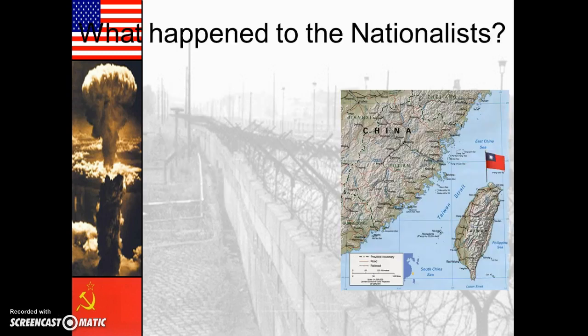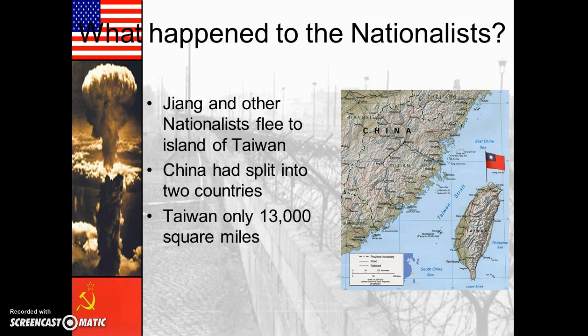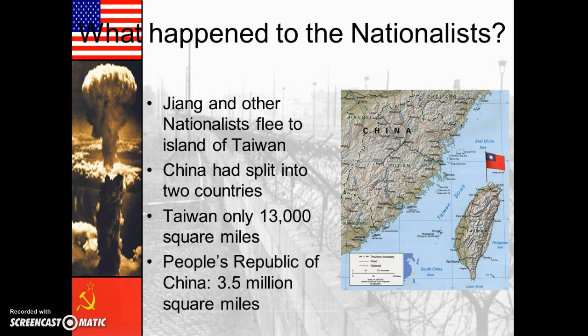So what about the nationalists? The nationalists flee to the island of Taiwan, which is just off the eastern coast of China, basically splitting China up into two countries. Taiwan is very small, it's only 13,000 square miles, whereas the People's Republic of China is 3.5 million square miles. So we can see that this was a pretty clear victory for the communists.